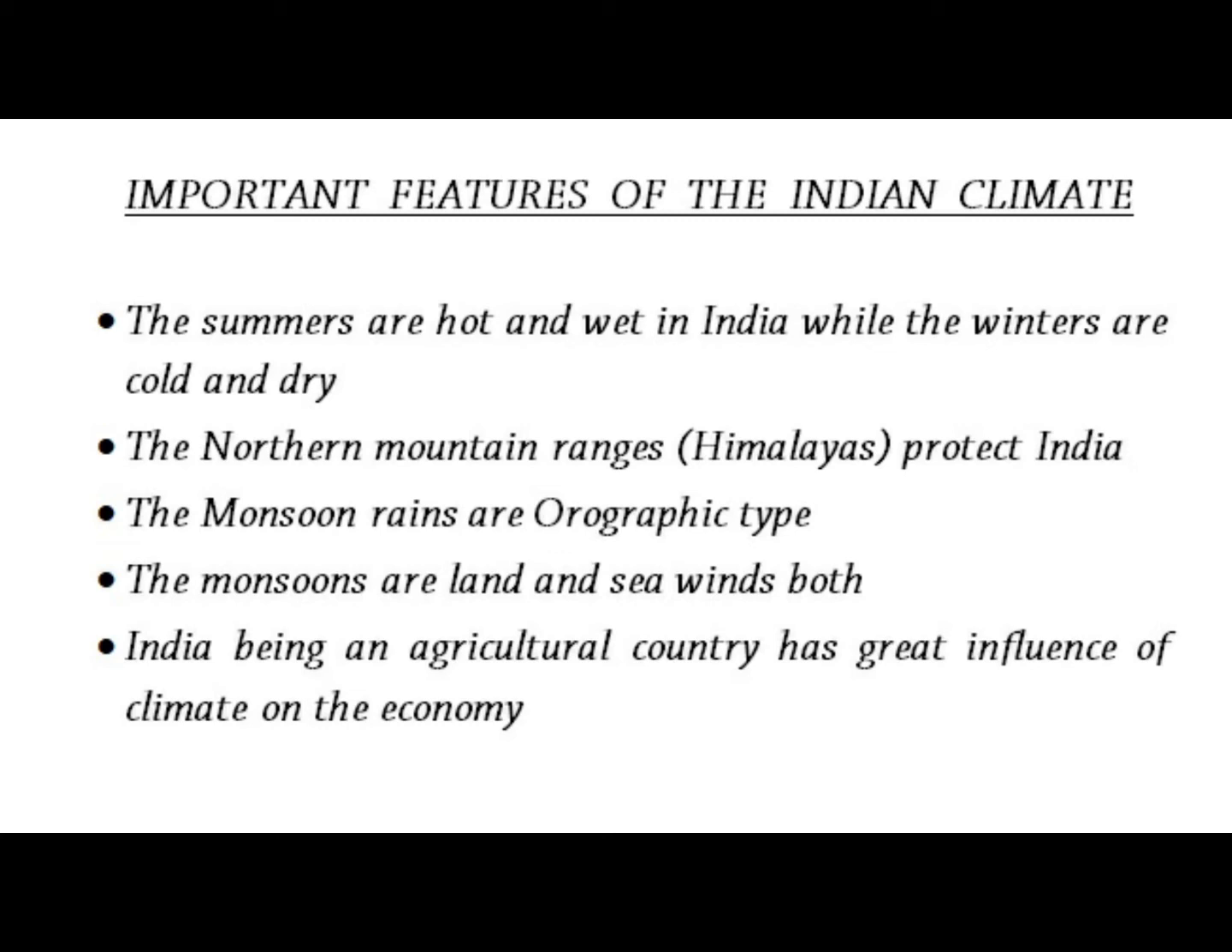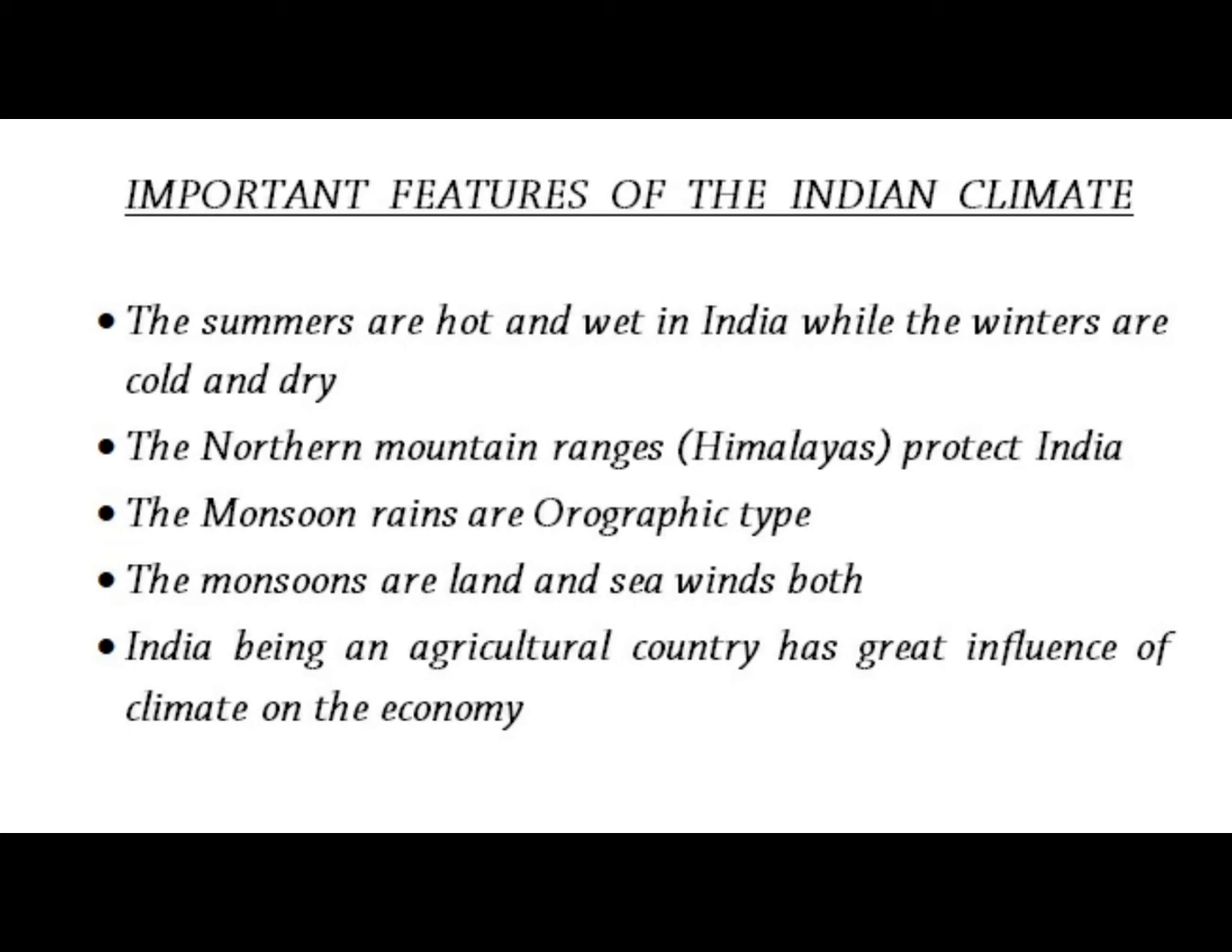Now, the first point is that the summers are hot and wet in India while the winters are cold and dry. The northern mountains, that is the Himalayas, protect India from the cold winds which come from Central Asia in winters. Winters are not too severe, that's why. And the Himalayas also stop the rain-bearing winds from blowing into Central Asia. Due to this, the northern plains of India receive heavy rainfall from the southwest winds.